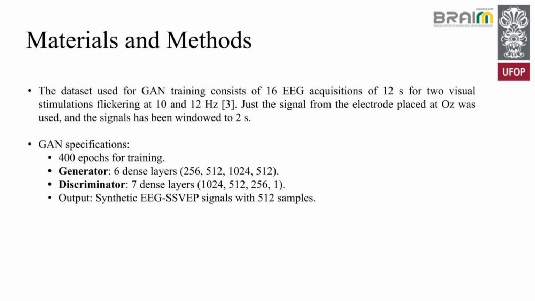The dataset used for GAN training consists of 16 EEG acquisitions of 12 seconds for two visual stimulations flickering at 10 and 12 Hz. Just the signal from the electrode placed at Oz was used, and the signals have been windowed to 2 seconds. The generative adversarial network developed for this task has the following specifications: 400 epochs for training. The generator is composed of 6 dense layers and the discriminator of 7 dense layers. And the output of the generative adversarial network is a synthetic EEG SSVEP signal with 512 samples.